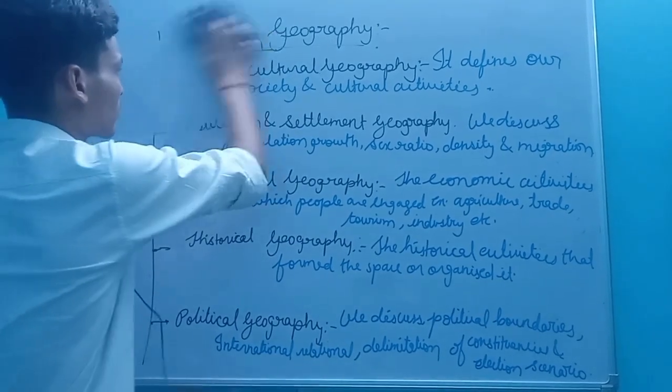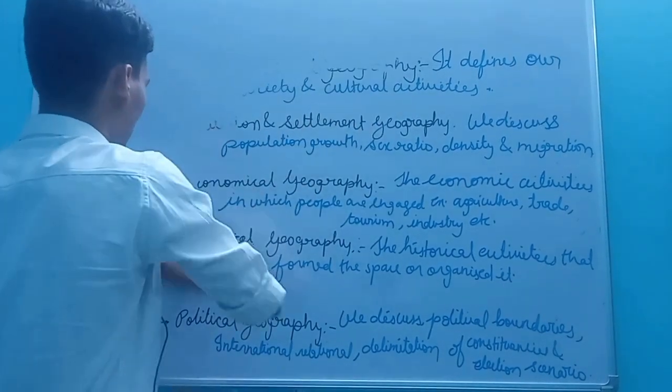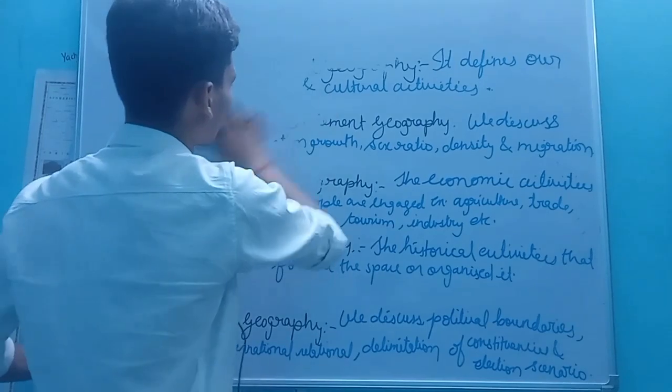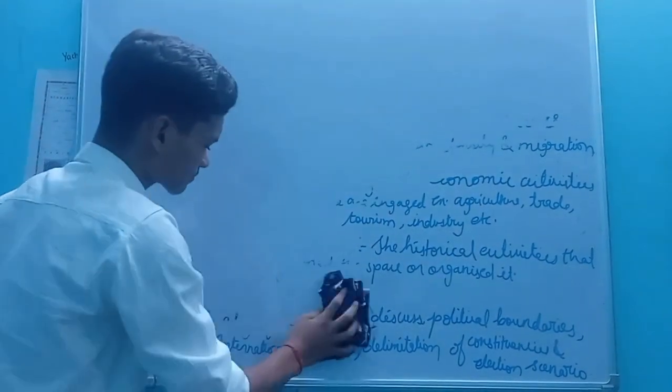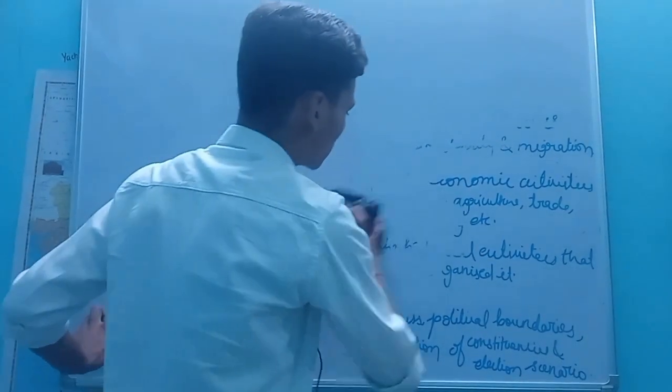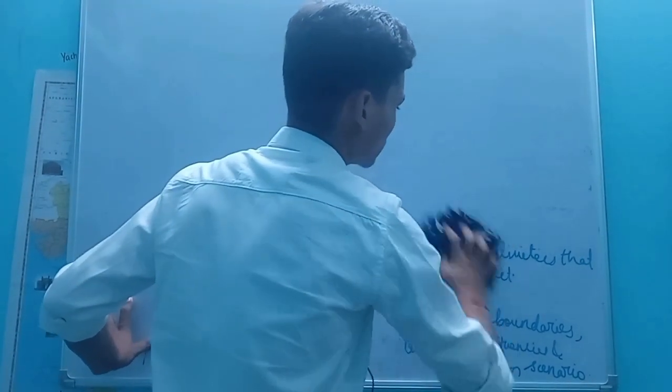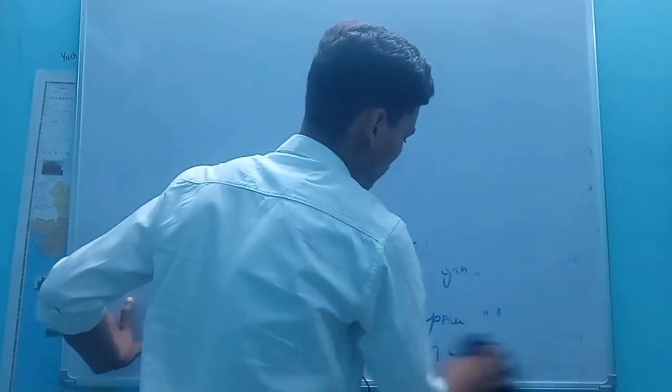Now we will discuss biogeography, which is the last topic of the systematic approach. What is biogeography?